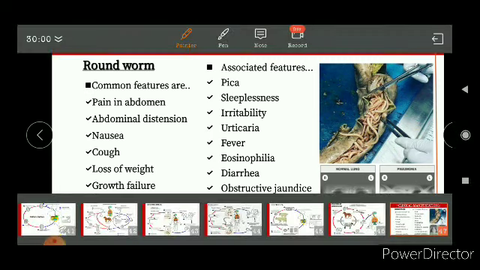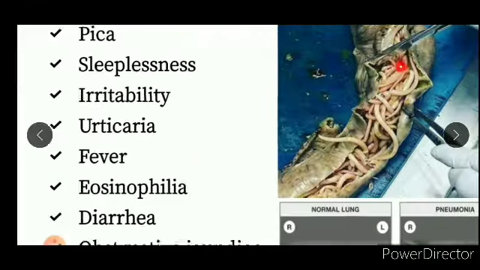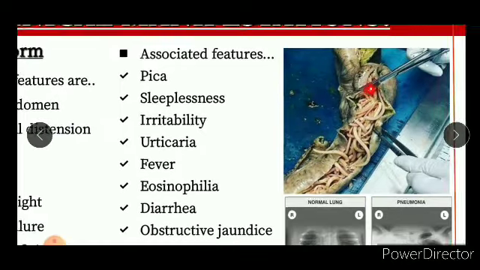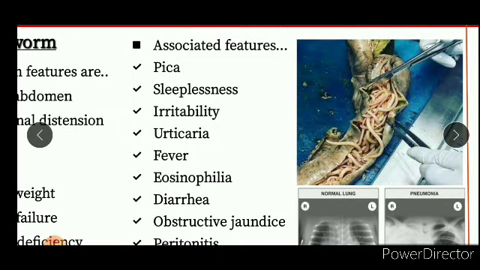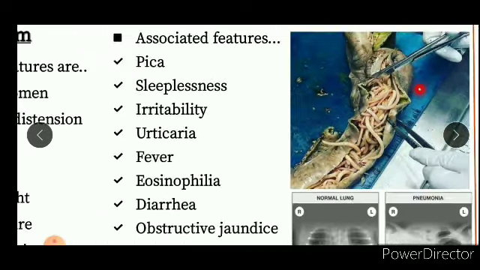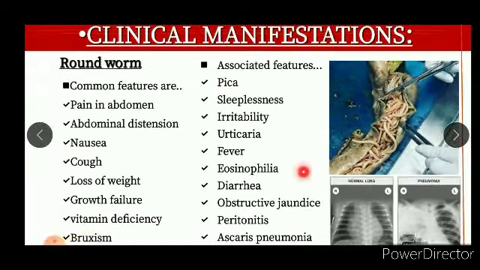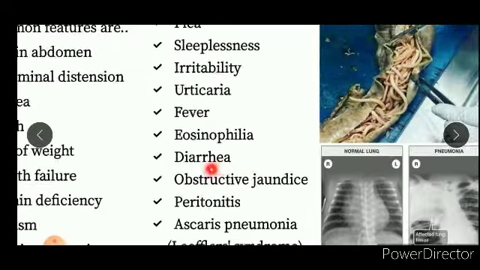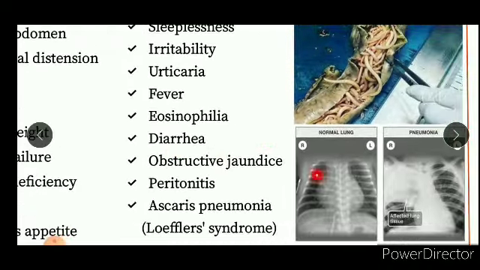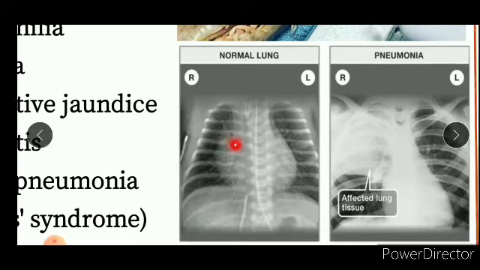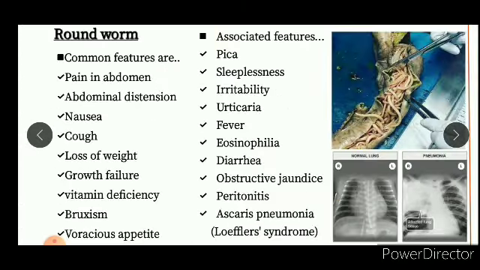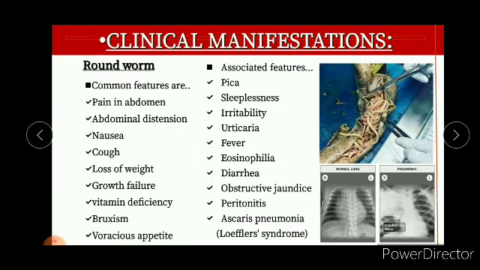Okay, so here is a picture. This is an intestinal obstruction. There is so much worm load that the intestine is getting enlarged, and it is filled with loads of Ascaris lumbricoides. Okay, and this is a picture of a normal lung, and this is of pneumonia. These are normal, and this is pneumonia. And these are the affected lung tissues in this case.